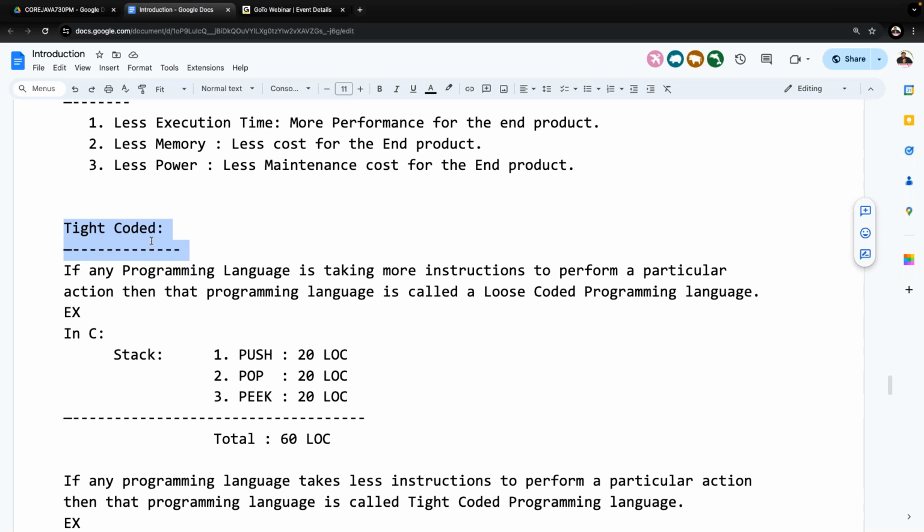Because of that reason, Java has a very good predefined library. Too much predefined library is available in Java. Because of that, every action is simplified in Java. Directly we can access the methods. Simple example: data structures. In the C programming language and the C++ programming language, no predefined library is available to prepare data structures and their operations. We have to take the responsibility of writing all the code, either by using arrays or by using structures. In C and C++, we have to write a lot of code.